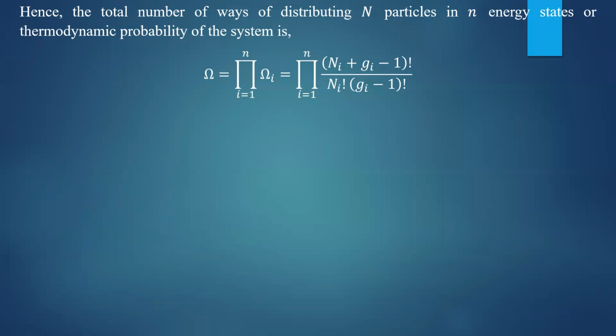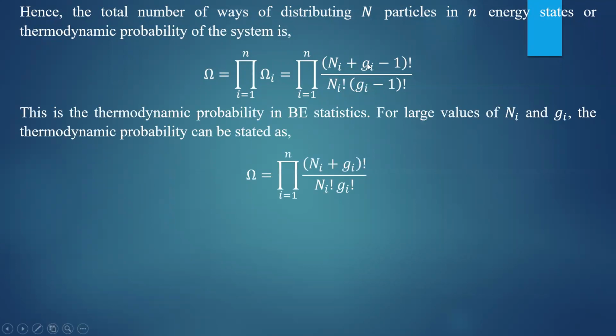Now we have to apply this thermodynamic probability to find the entropy in accordance with Boltzmann's theorem. Boltzmann's theorem says that S equals k ln omega. Omega is known to us. You find ln omega and put that in Boltzmann's theorem. Then you can derive the expression simply.